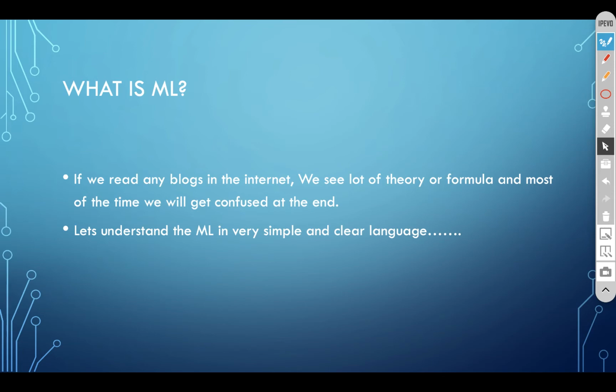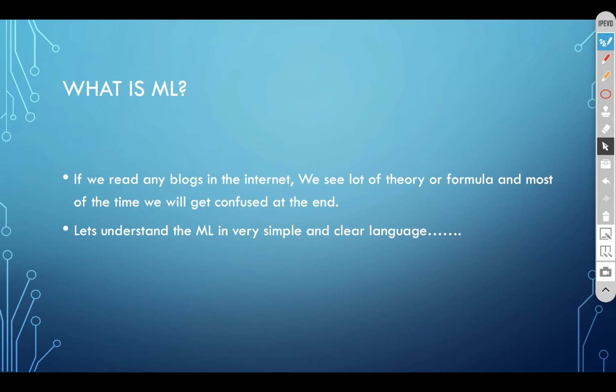We read many blogs on the internet. We see a lot of theory or formulas, and most of the time we get confused at the end. Let's understand ML in very simple and clear language. It's a very basic and initial step in the ML journey. What is machine learning and what are the types of machine learning? These are very basic steps. This is most important and essential information also.